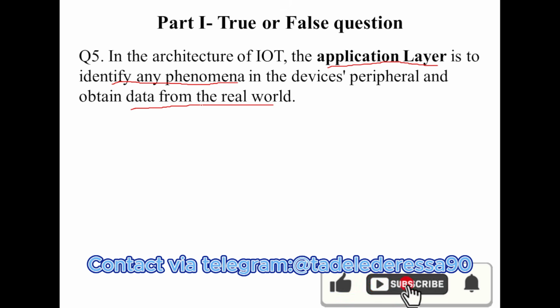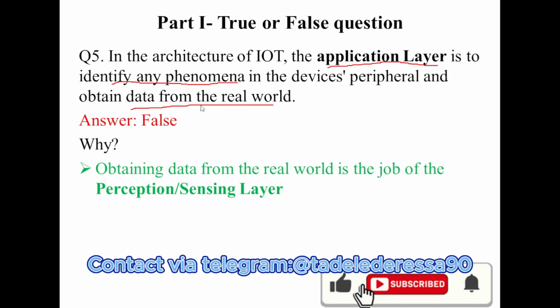The application layer is where the user interacts with the real world, like an app or smartphone. So this is false. Why is it false? The reason: obtaining data from the real world is the job of what? The sensing layer, not the application layer or perception layer.